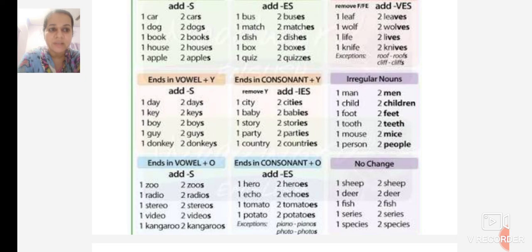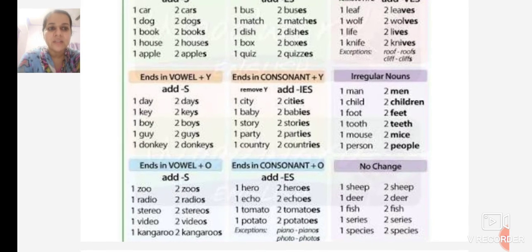Now there are some irregular nouns and there are also nouns where we do not change. Irregular nouns like man, men, child, children, foot, feet, tooth, teeth, mouse, mice, person, people. When we change, the spelling is changed.